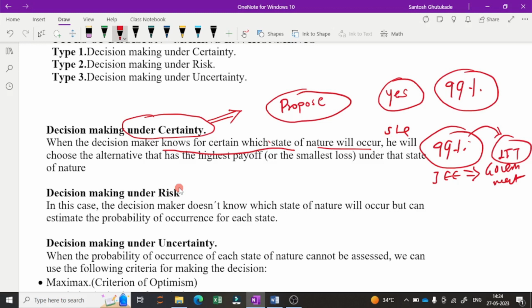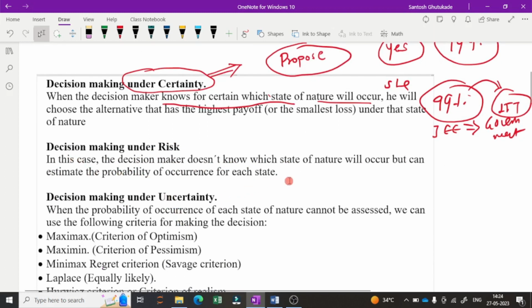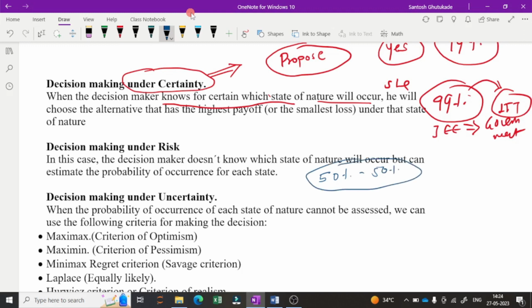Okay, the next is decision under risk. What is decision under risk? In this case, the decision maker doesn't know which state of nature will occur, but can estimate the probability of occurrence for each state. Again take the previous example. If you are going to propose, there may be a 50% chance that he or she will say yes or no. That is a decision under risk.